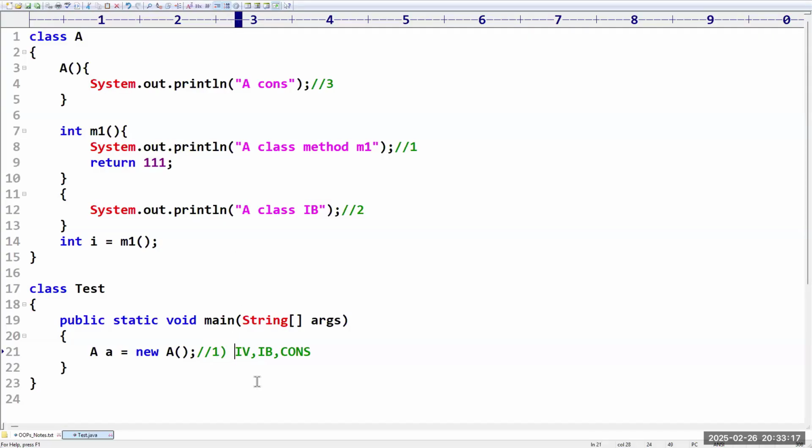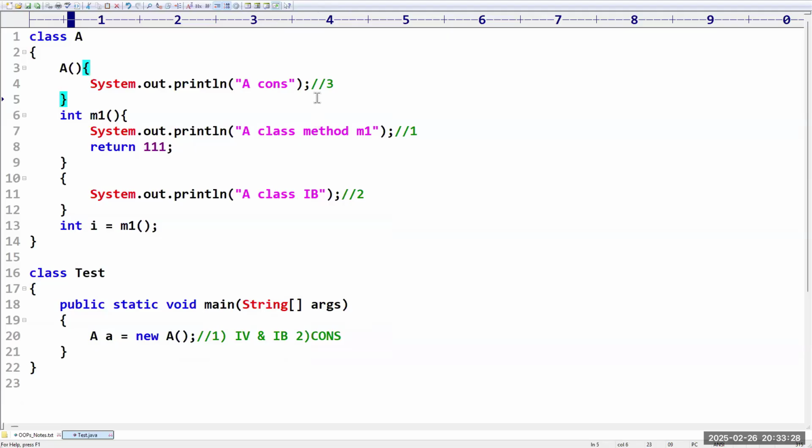Can I use the words: first instance variable and instance block, later constructor? Clear? Yes. So both depend on the order, right? Yes, in whichever order you take them. Okay, got it. Now, sir, I'm going to add some confusion. What is that confusion?